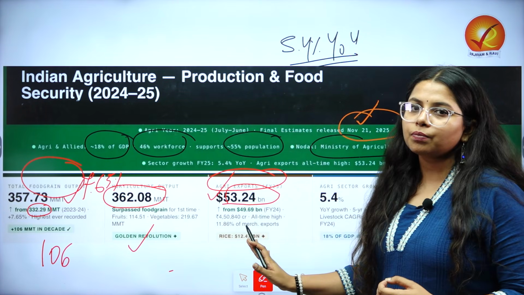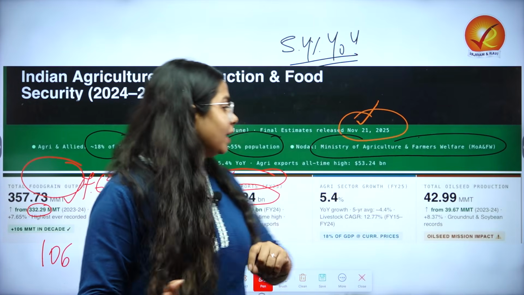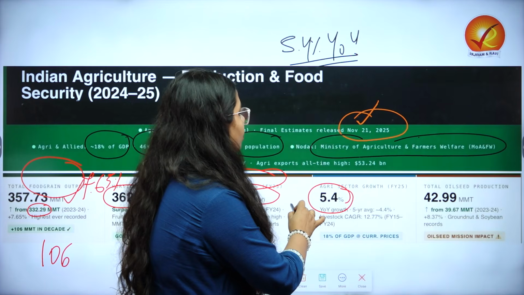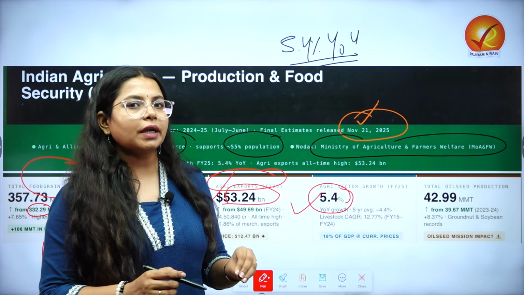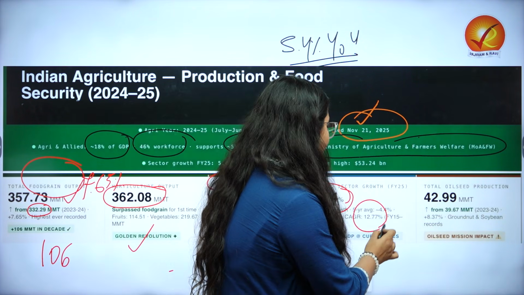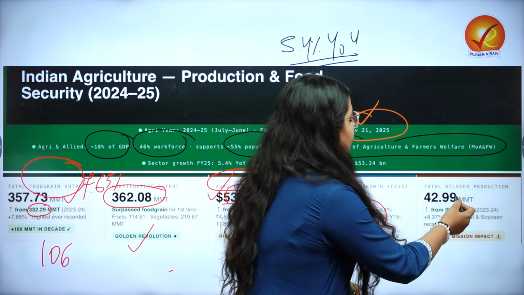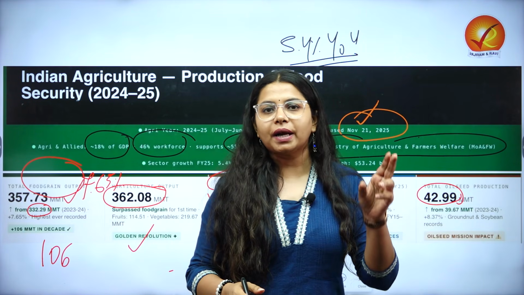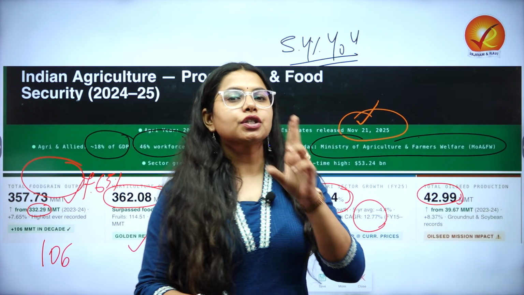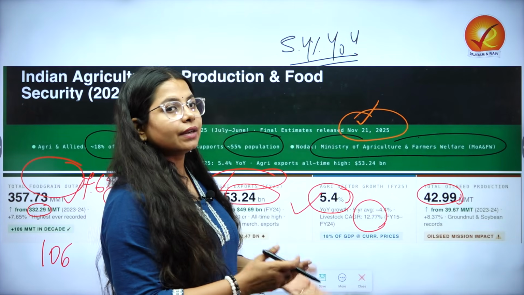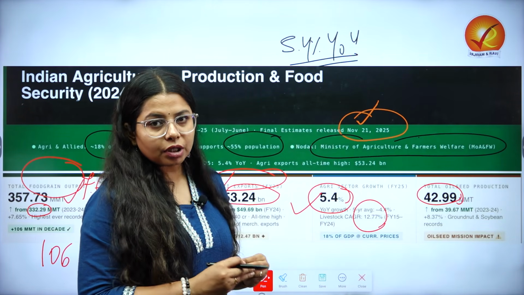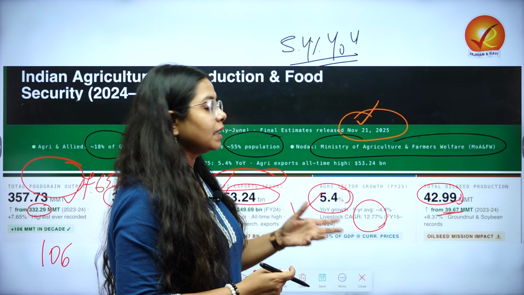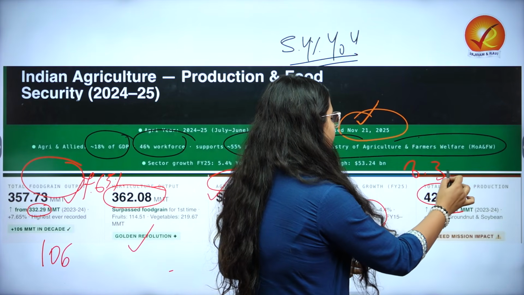The highest amount of export here is coming from rice. Then we have agricultural sector growth, year-on-year growth, I have explained, is 5.4%. Livestock, if we are looking at that CAGR, that is 12.77%. Then we have total oilseed production at 42.99 million metric tons, especially with the edible oil prices increasing since the Indonesia policy has changed. This is something that will help us, and the oilseed mission impact is showing because it has increased from 39.67 million metric tons. So there has been an increase of 8.37%.